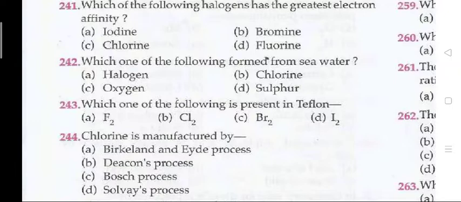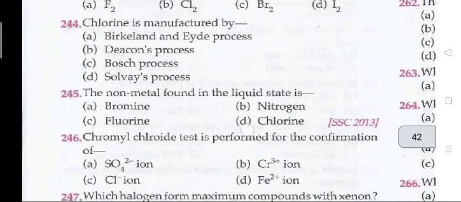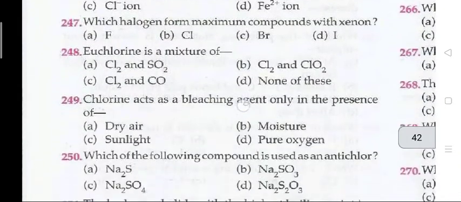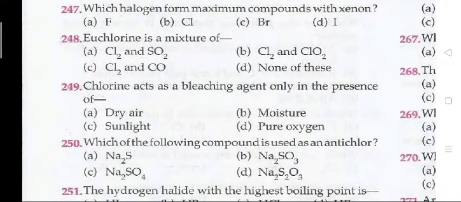Which one of the following is present in Teflon? A, F2. Toluene is manufactured by B, that is the Deacon process. The non-metal found in the liquid state is A, bromine. Next, 246. Chromyl chloride test is performed for the confirmation of C, chloride ion. 247. Which halogen forms maximum compounds with xenon? 247, A, that is F.